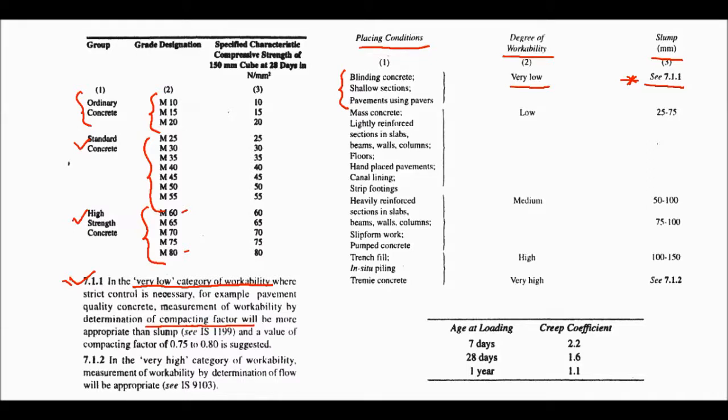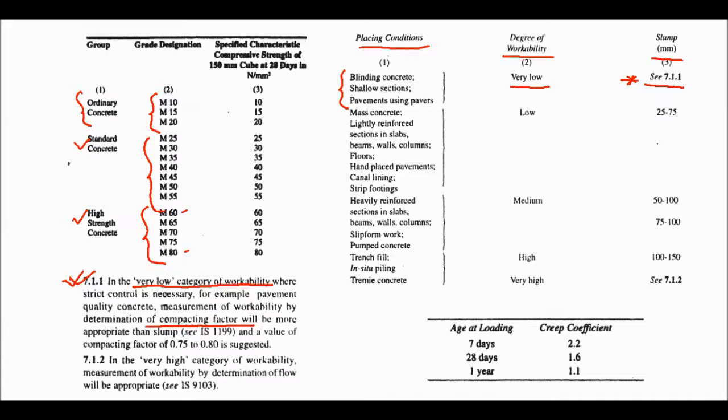So for very low workability we generally do not use the slump cone, we use the compacting factor test. That's why it has been given that workability is measured by determination of compacting factor. Okay, very low workability. And slump values are generally used for medium to high workability concrete mix.